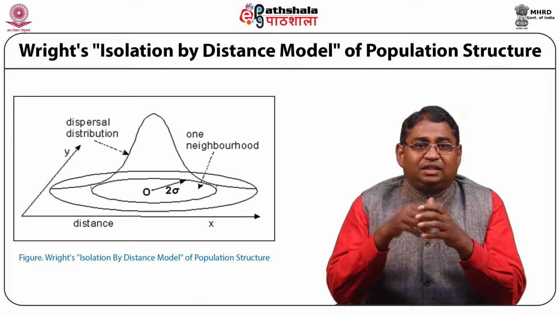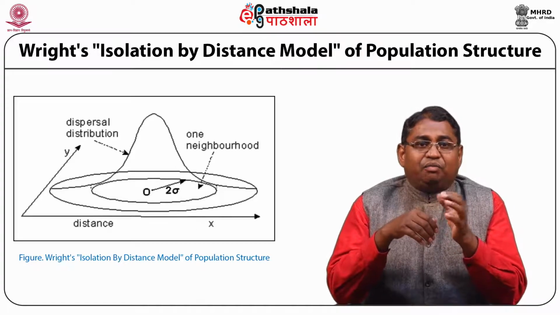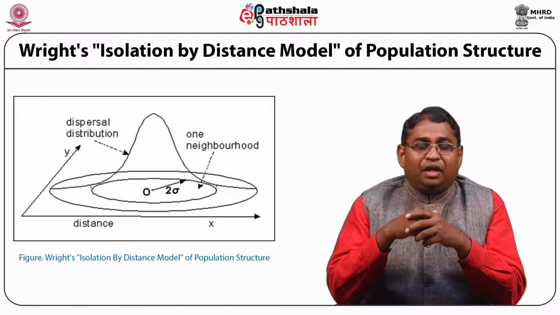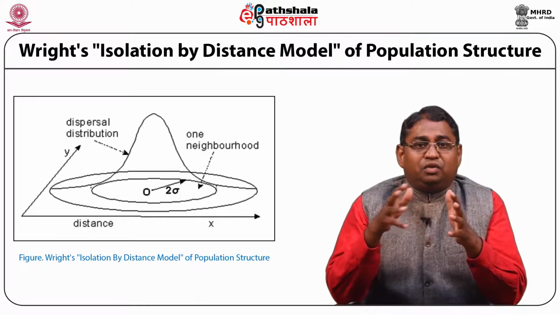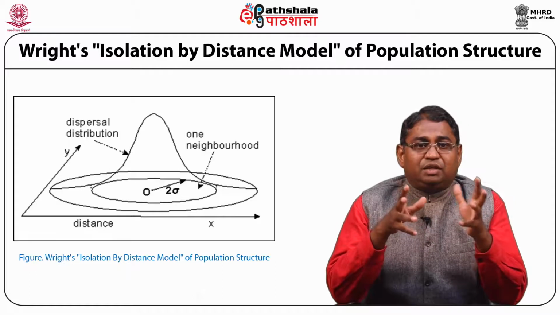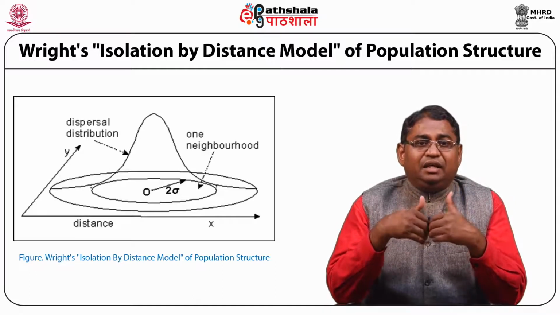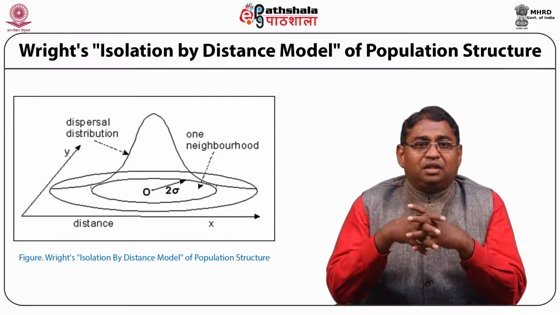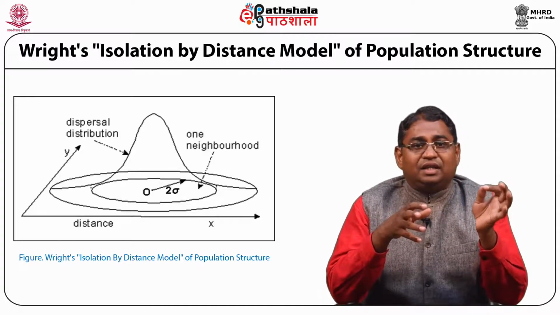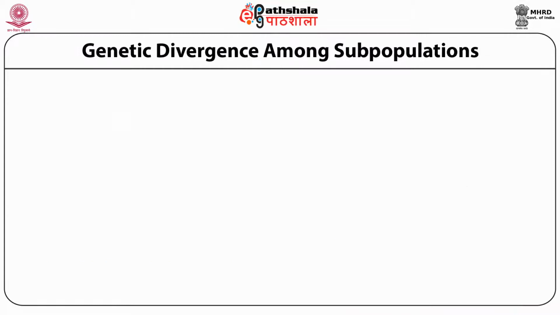On the x-axis there is distance, on the y-axis there is dispersal distribution, and sigma and 2 sigma are explained, and the graph clearly explains what Wright has explained. Genetic divergence among subpopulations.